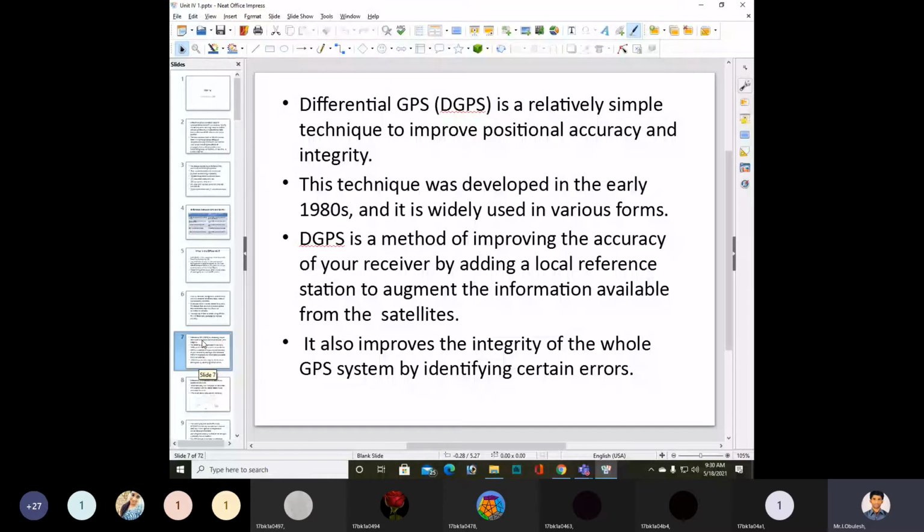It also improves the integrity of the whole GPS system by identifying certain errors.